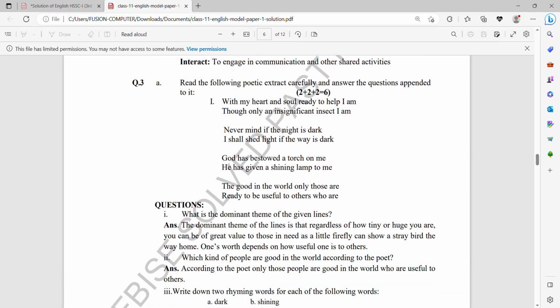Now comes the question number 3. Read the following poetic extraction carefully. This extraction carries 6 marks, 3 questions to attempt. Each question carries 2 marks.